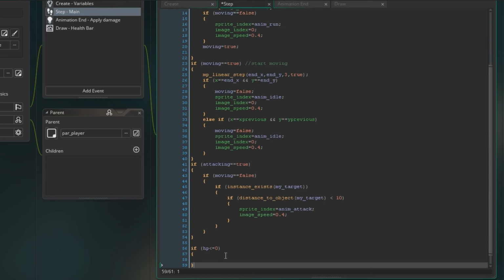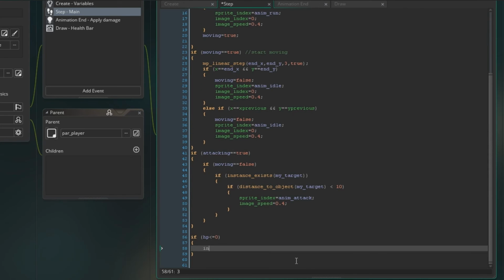So let's look for death at all times. Let's say if HP is less than or equal to 0, then instance create, and we'll create the respawn object.